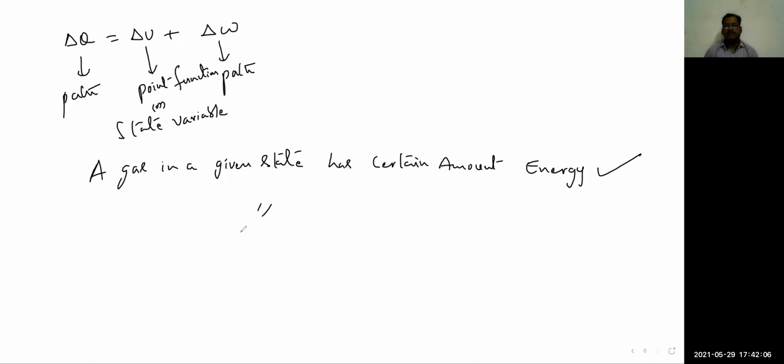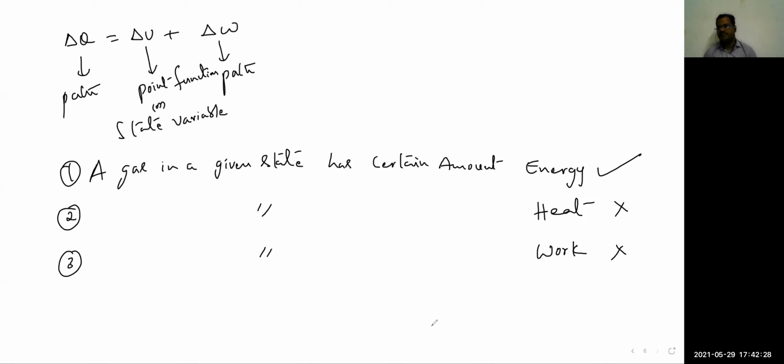Whereas the same statement, if it is having a certain amount of heat, or a certain amount of work, I say, that is not meaningful. So these two statements are meaningless. The first statement is correct and meaningful. The second and third statements are meaningless.